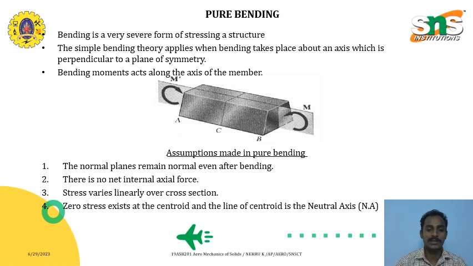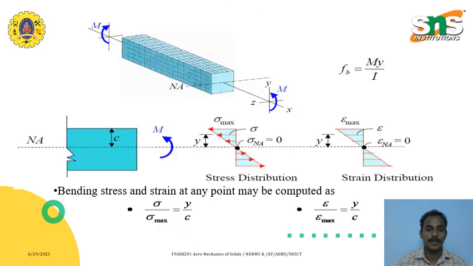And let us have some assumptions to solve the pure bending equation. The normal plane remains normal before and after bending. So there is no net internal axial force acting in the beam. Stress varies linearly over the cross section. Zero stress exists at the center, and the line of the center is the neutral axis, right?